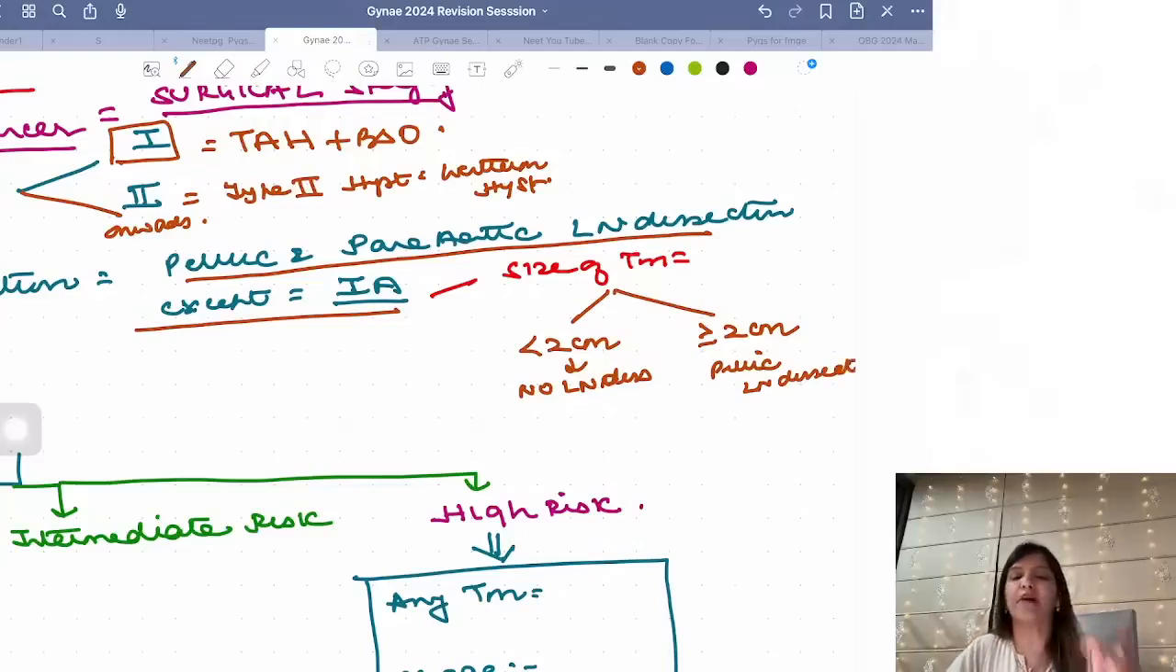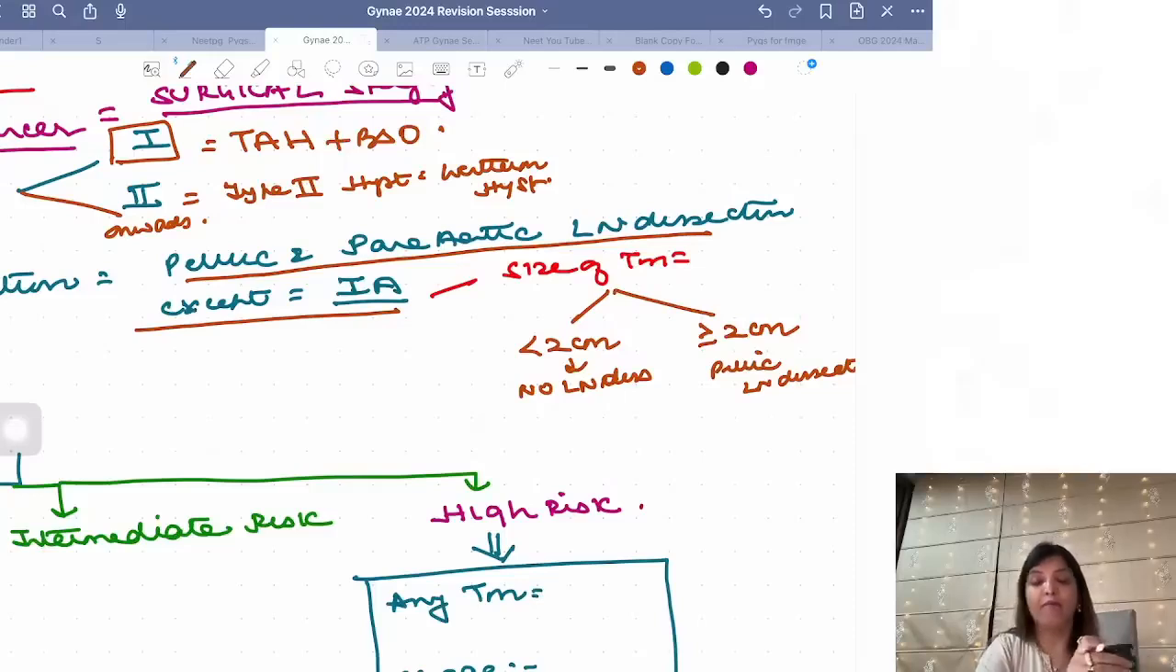Now, once in a NEET PG, it was asked that there is a tumor which is stage 1, right? And it involves less than 50% of myometrium. In the options it was given, management is TAH plus BSO, TAH plus BSO plus pelvic lymph node dissection. Now because they had not given the size, ideally they should have given the size. If it is less than 2 centimeters, I would have said no lymph node dissection. If it is more than or equal to 2 centimeters, I would have said pelvic lymph node dissection. But because they didn't mention the size, I am going to take it that I am going to do a pelvic lymph node dissection. Right?